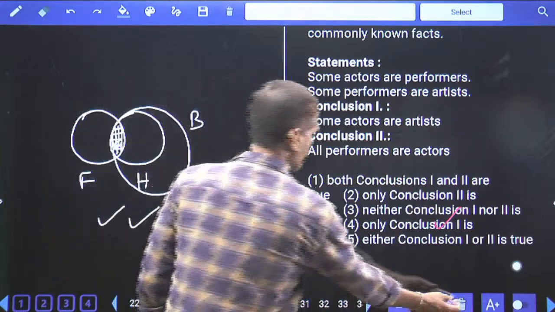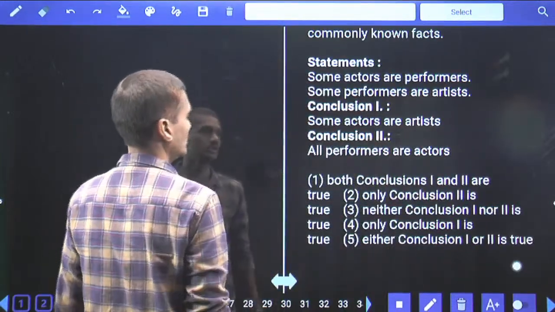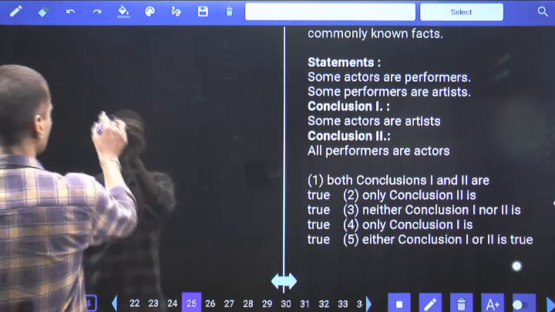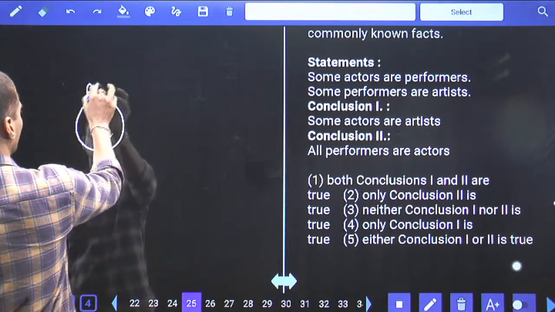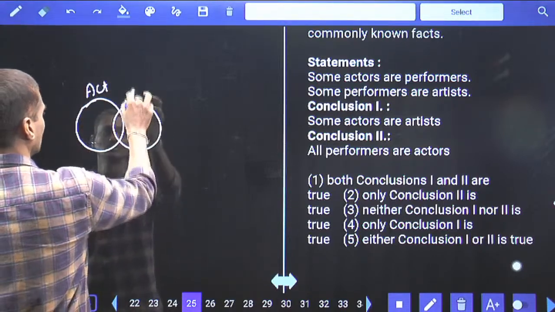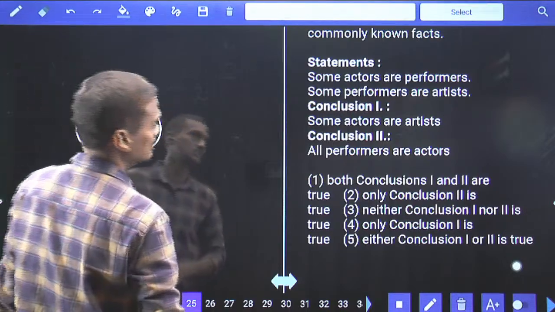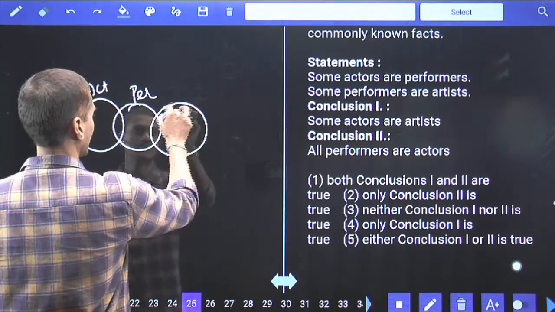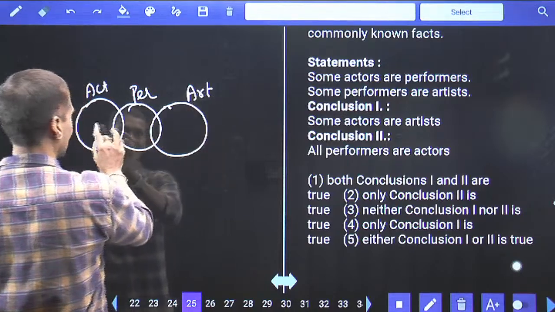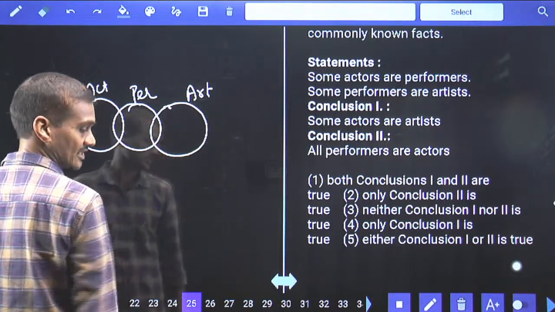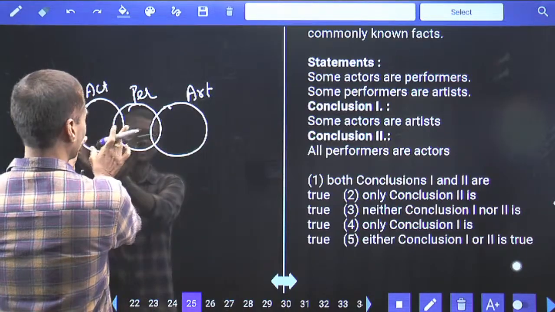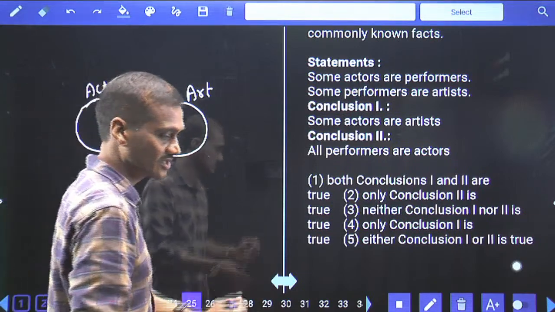Then coming to this 25, now some actors are performers. Now these are the actors who are performers, actor and performer. Some actors are performers, some performers are artists. Intersection between actor and performer, performer and artist. As of now, no information is given about whether there is any intersection between actor and artist or not.